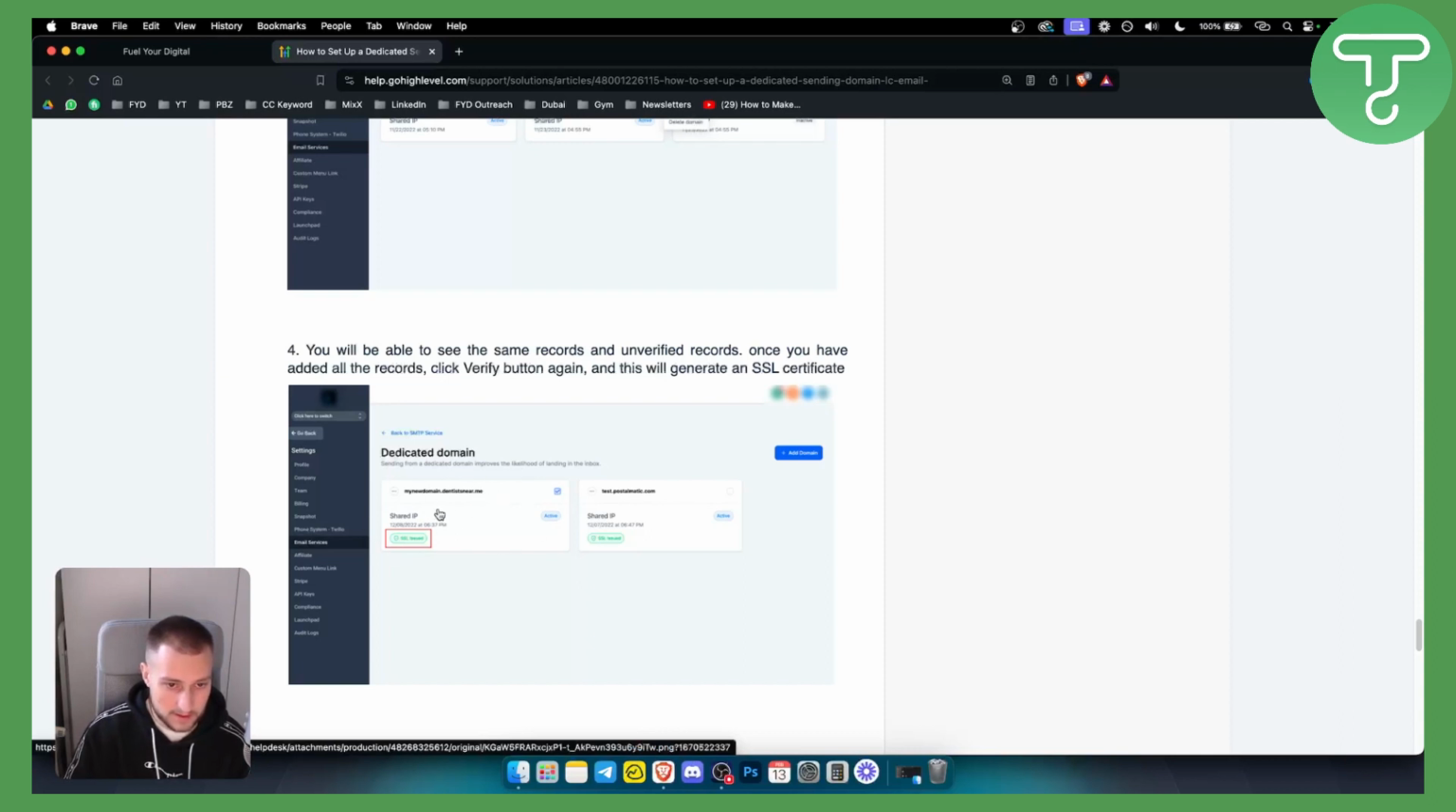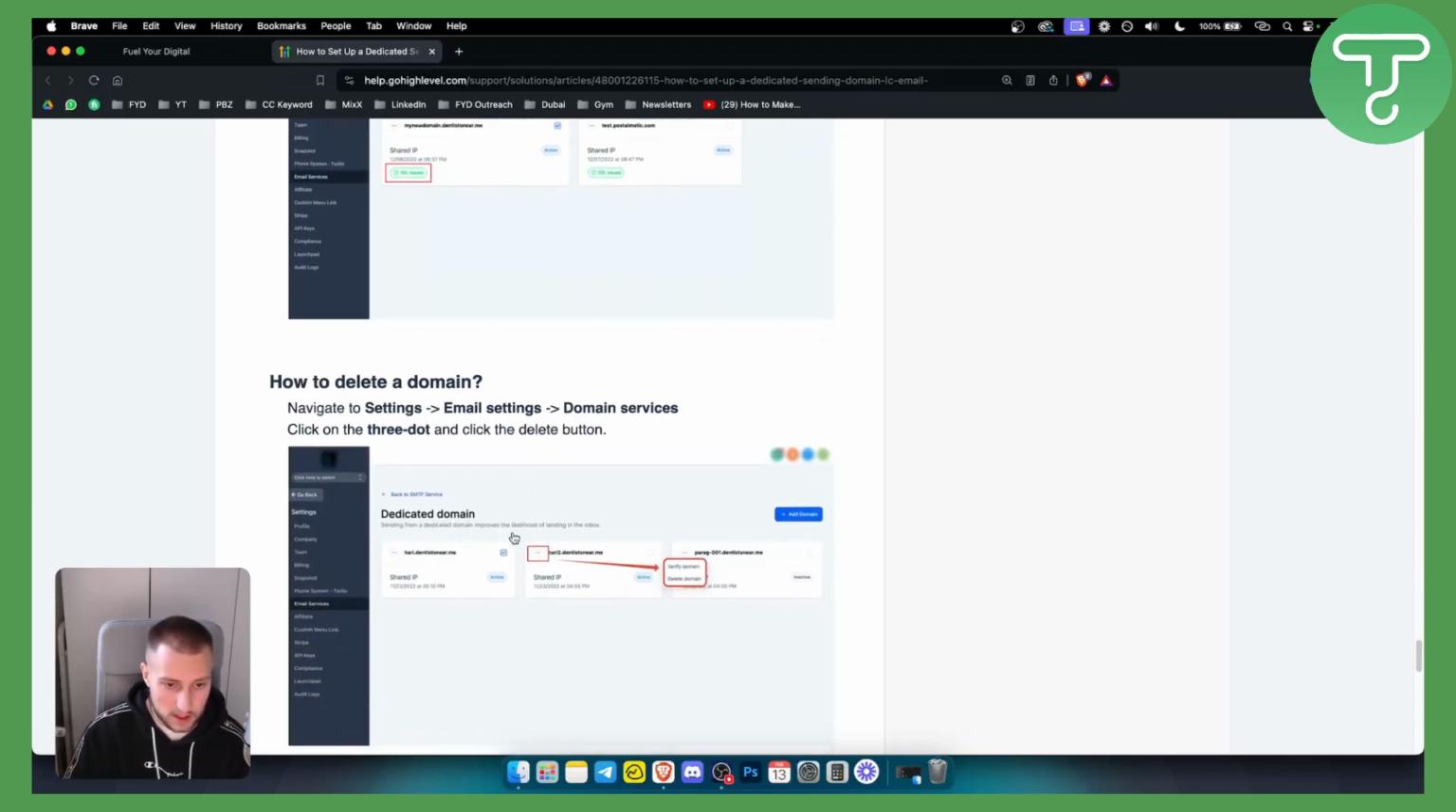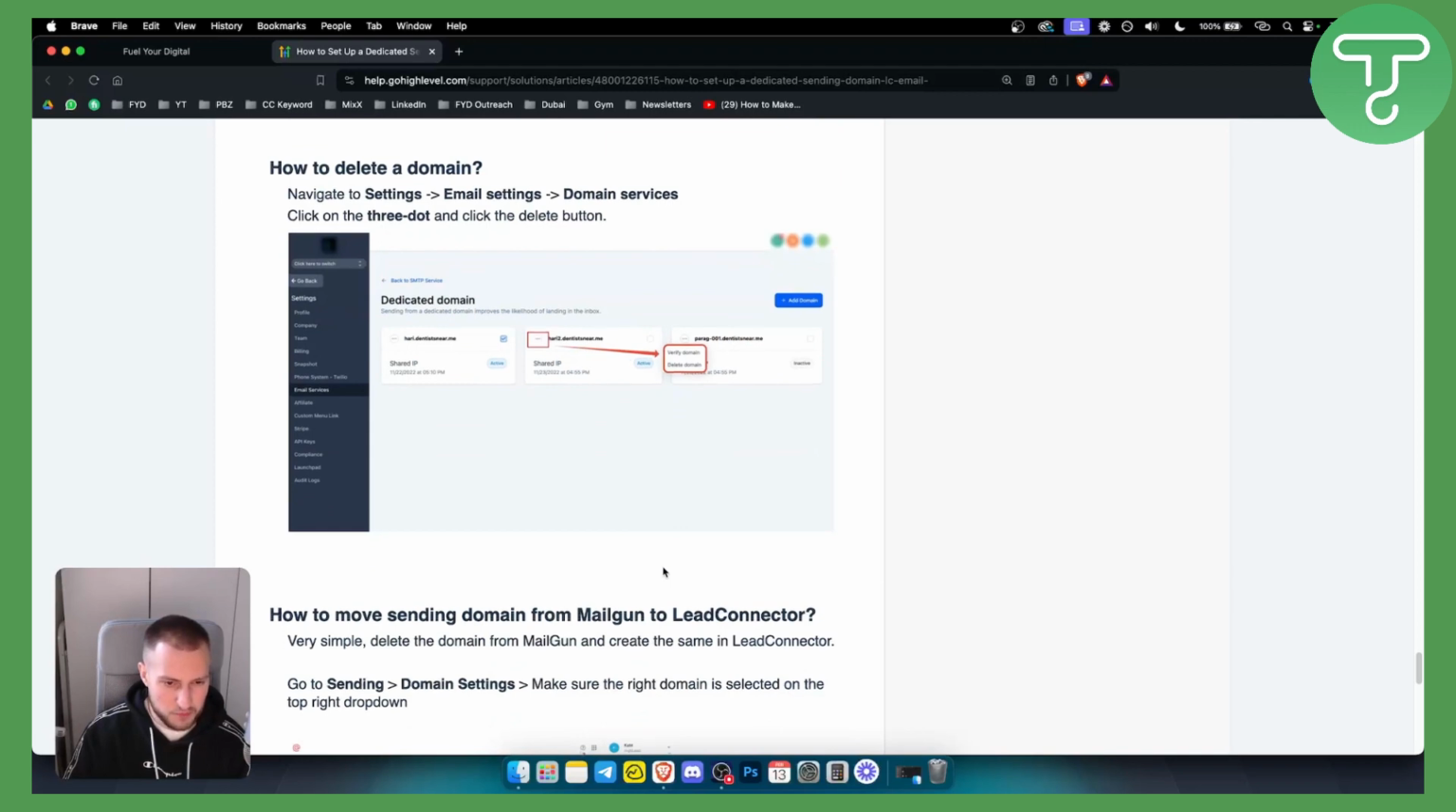So as you can see, this person has two domains right here. So you can add another domain right here, which is another way to add a domain. So obviously you can also add multiple domains, as you can see right here. But yeah, that's pretty much it.